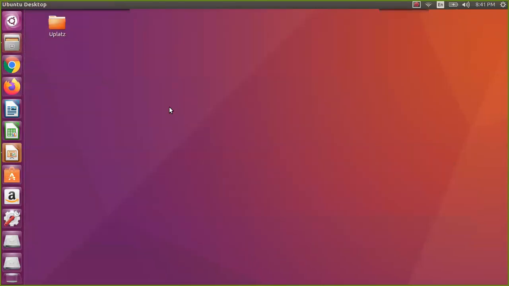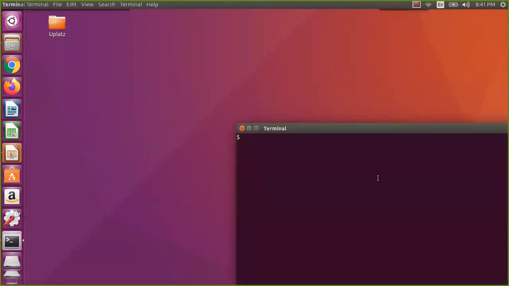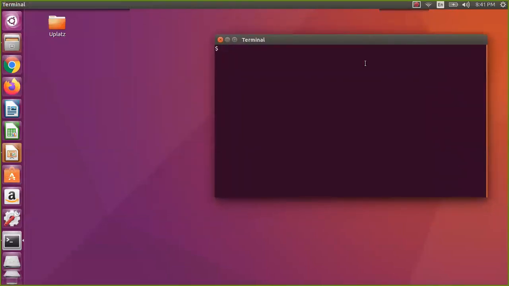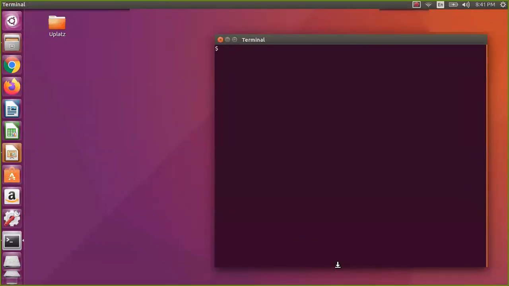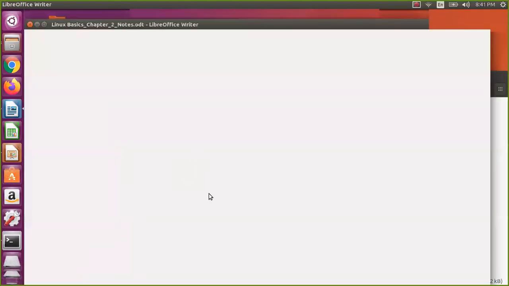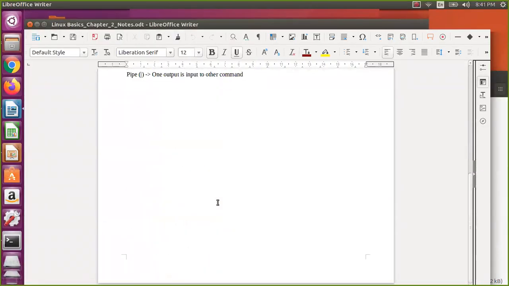So we will open terminal for this. Let us resize. Give me a minute. Now let us open the notes, so that anything we need, we'll write into that. So, session 2.